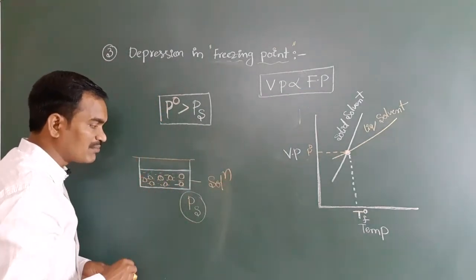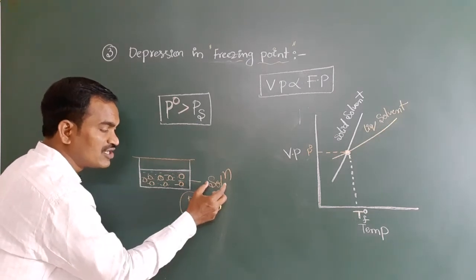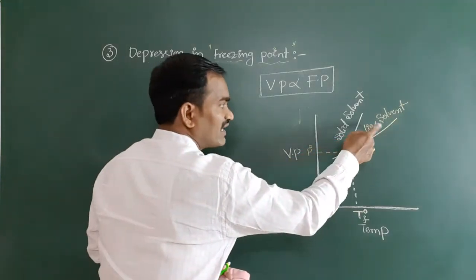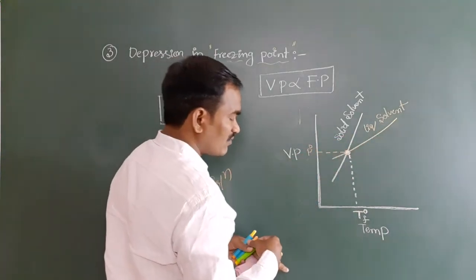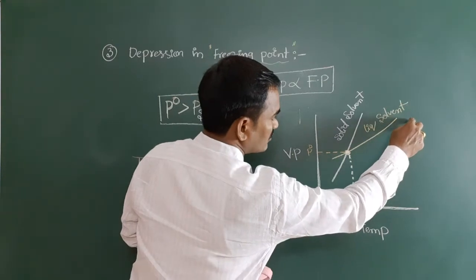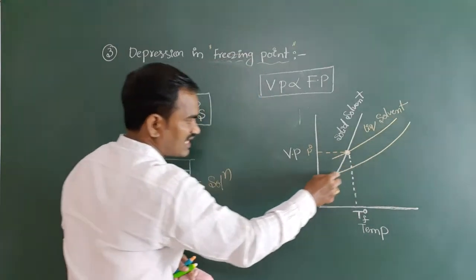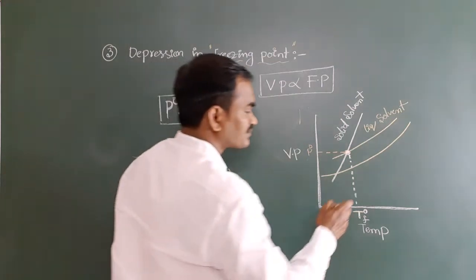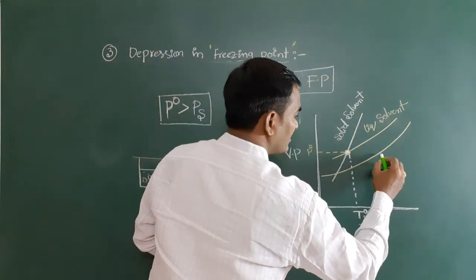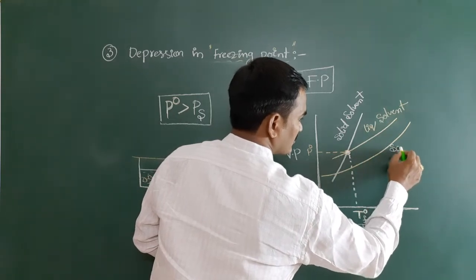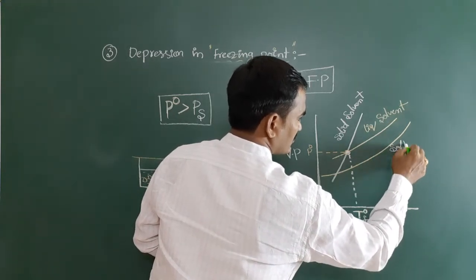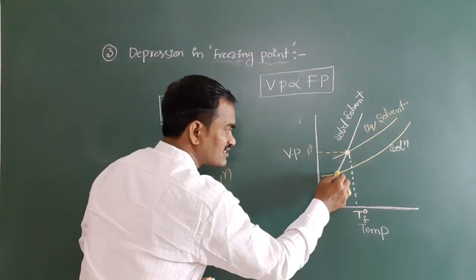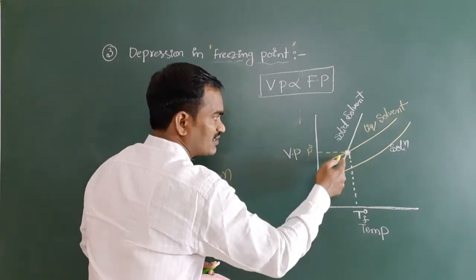Therefore, everyone should remember one point. This is the solution. The solution graph line must be lower than the solvent graph line. Here you see, what we are going to focus on. Now you see this, this is the solution graph. Have you got it? Solution graph. This is not solid, this is solution. So now this solution touches the solid line at a certain temperature.